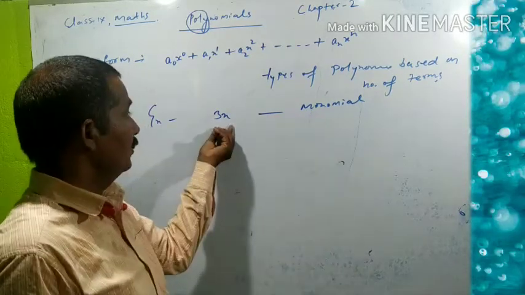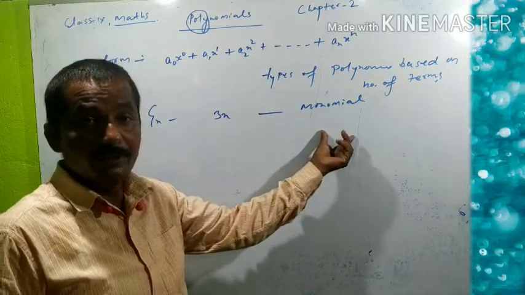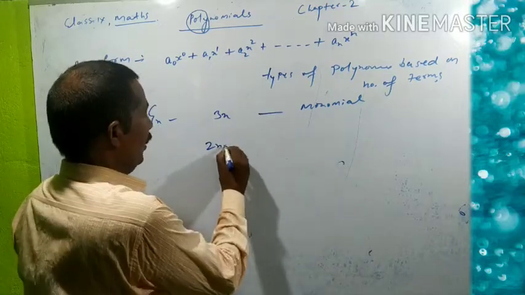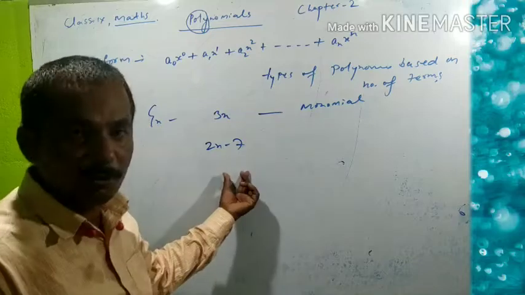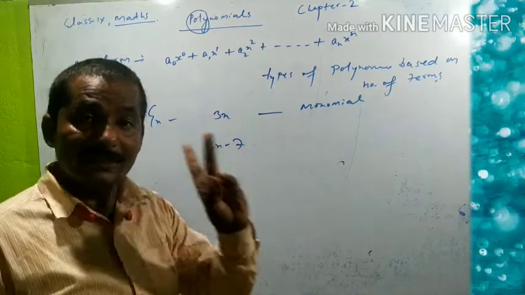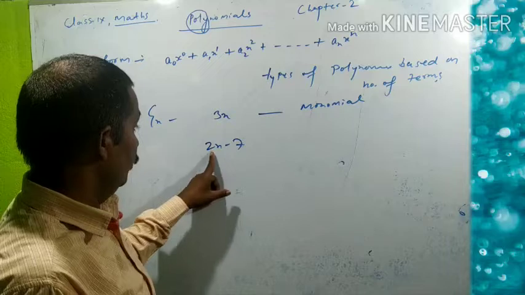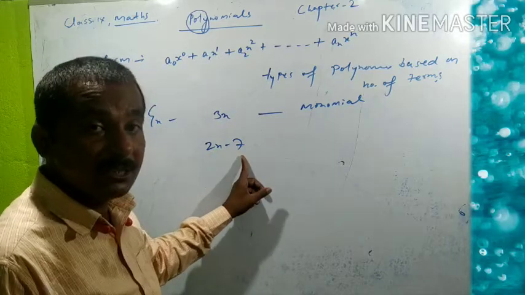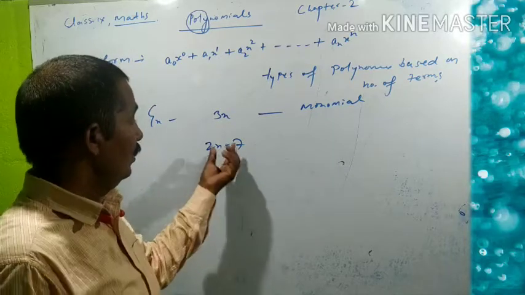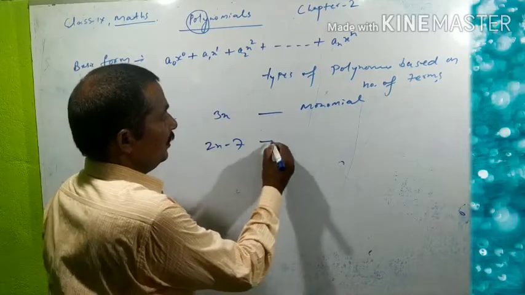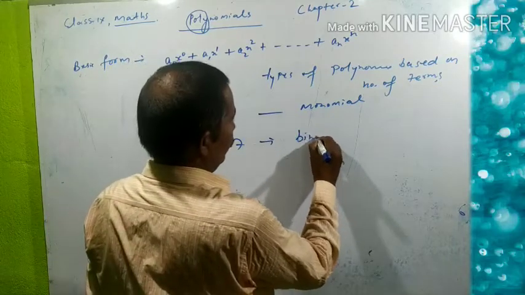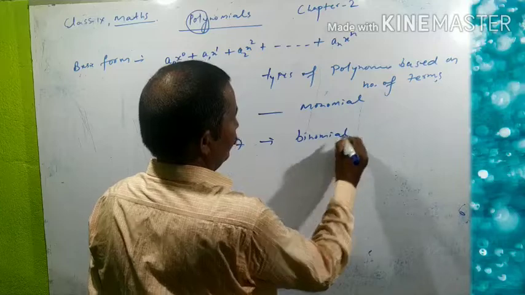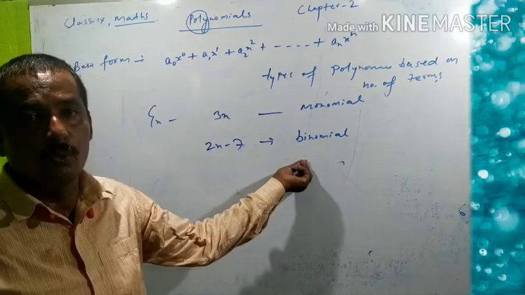So this is a monomial here. Second, 2x minus 7. This polynomial has exactly two terms, 2x and minus 7. So this polynomial will be binomial. Binomial. Bi means 2.